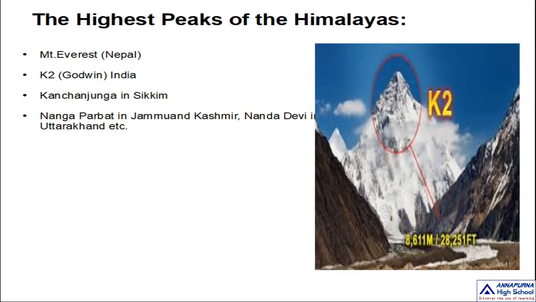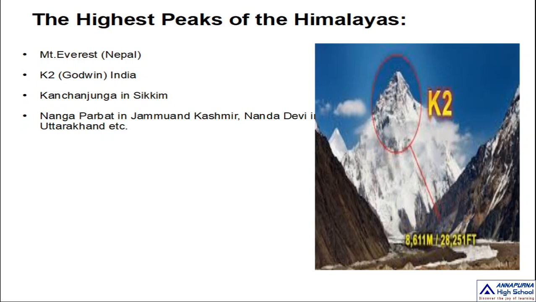The second highest peak of the Himalayas in the world is K2, also known as Godwin Austen. This K2 mountain is situated in our country. It is the second highest peak in the world; the first one is Mount Everest in Nepal.